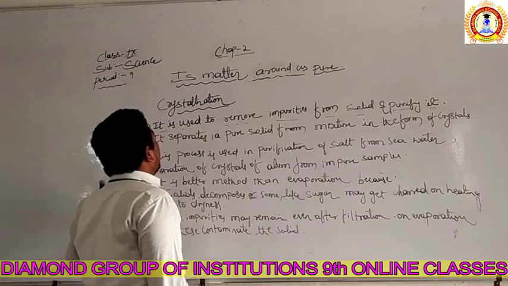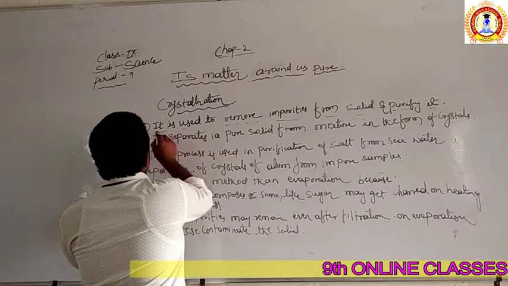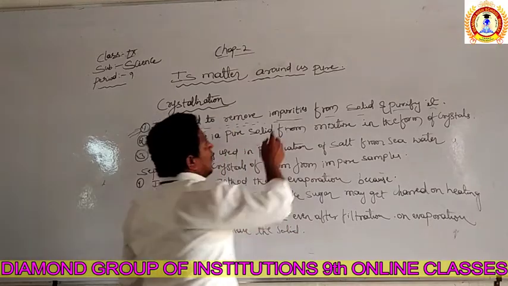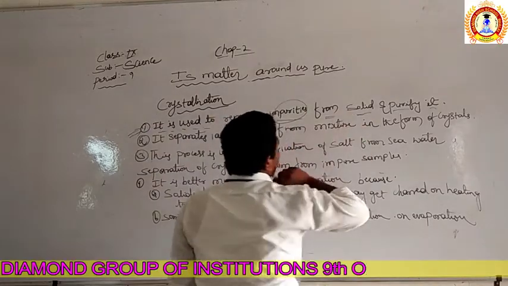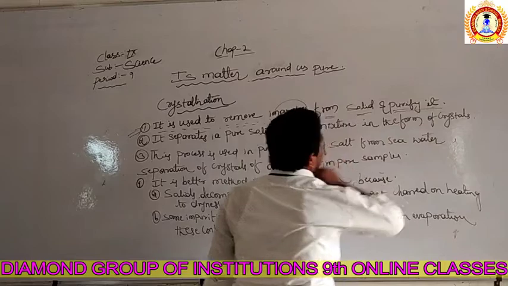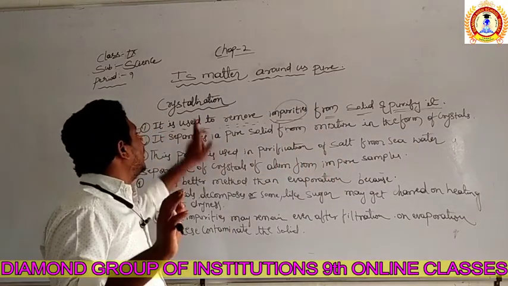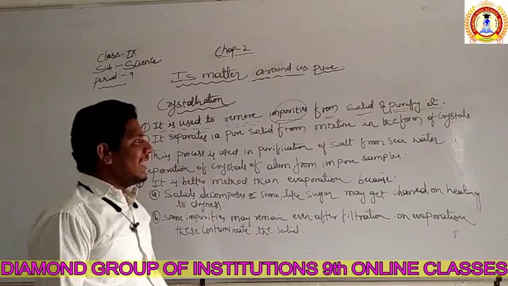The method of crystallization we are using is used to remove the impurities. Impurities are the unwanted things in the solid. If you want to remove the unwanted things from the solid and purify it, you can use the process of crystallization.